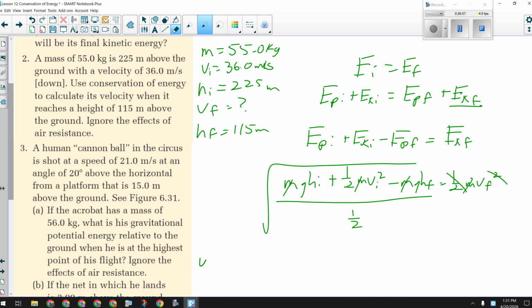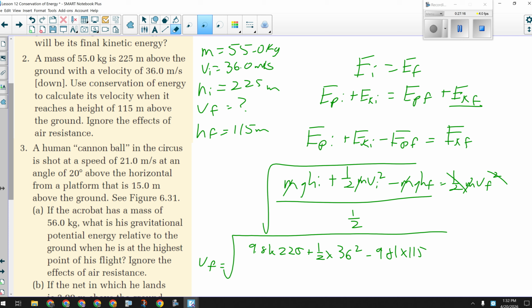So VF will equal the square root of 9.81 times 225 plus 1/2 times 36 squared minus 9.81 times 115, divided by 1/2.